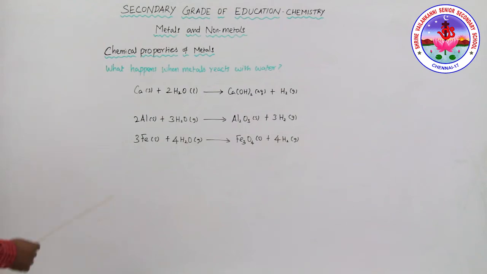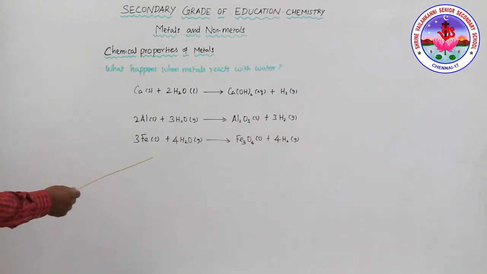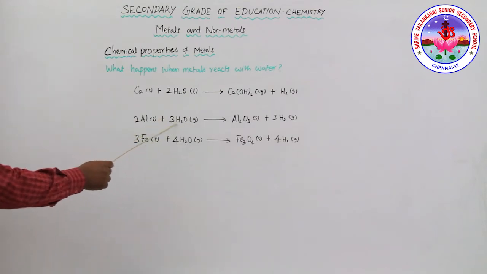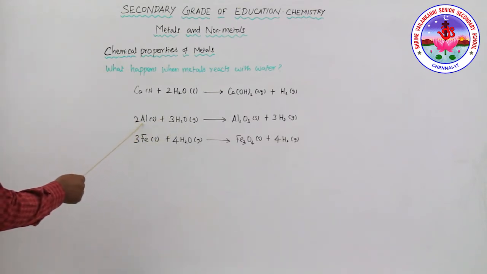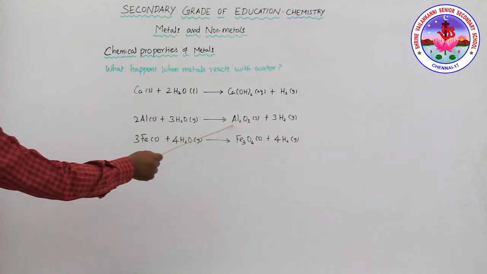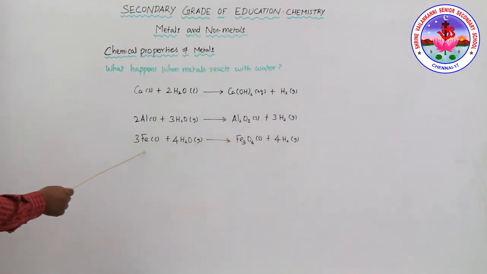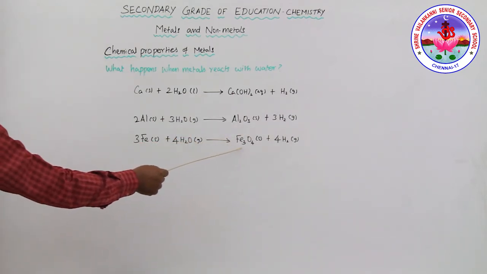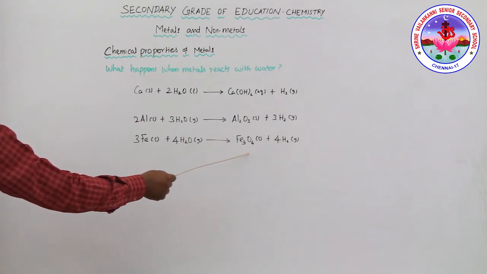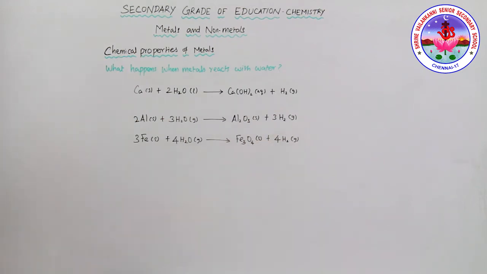Metals like aluminum, iron, and zinc do not react with either cold or hot water, but they react with steam to form the metal oxide and hydrogen gas. See, this is the steam: aluminum reacts with steam to form aluminum oxide and hydrogen gas. Similarly, iron also reacts the same way, and Fe3O4 is formed, that is iron magnetite. Then metals such as lead, copper, silver, and gold do not react with water at all.